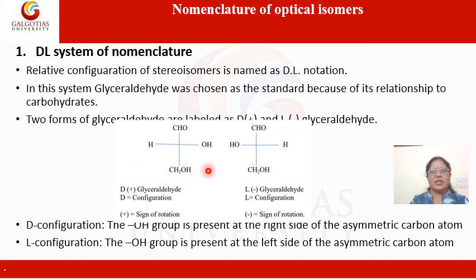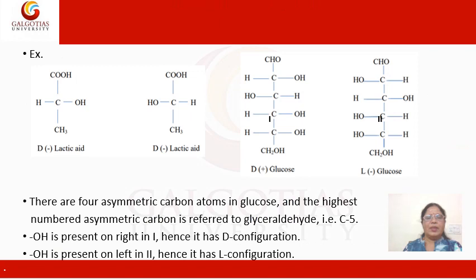We have drawn the structures in such a way that the chiral carbon is in the center. And then we have to locate the OH group. If the OH group is present at the right side of the asymmetric carbon atom, then this is D configuration. And in the second structure, the OH group is present at the left side of the asymmetric carbon atom, and therefore this has L configuration, and this is how we can give the configuration as D or L.